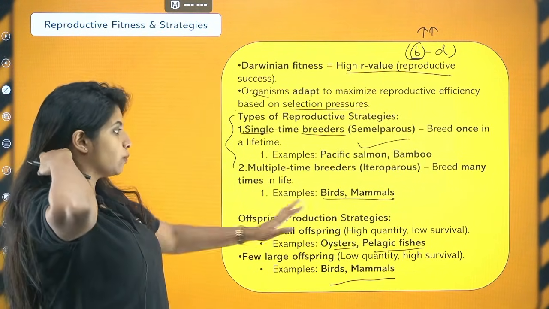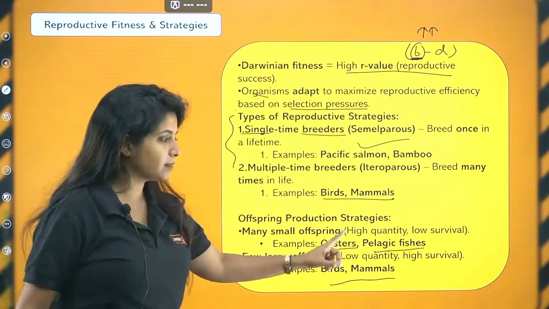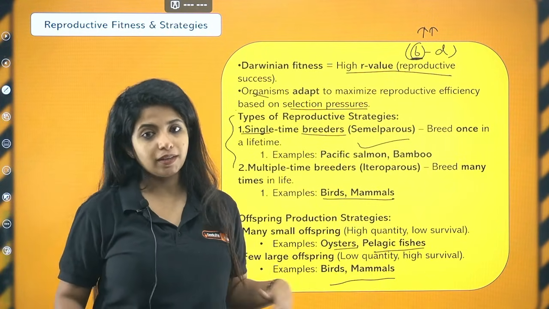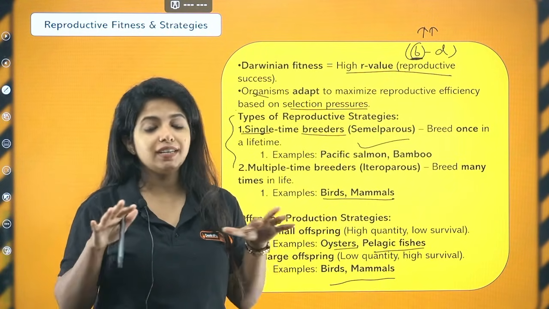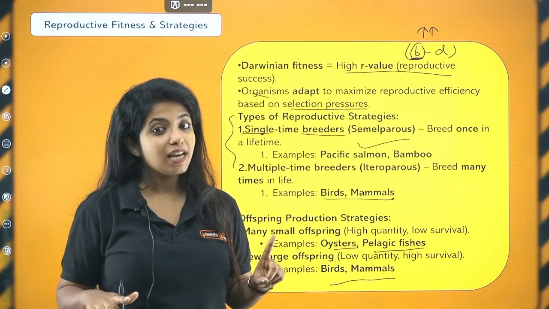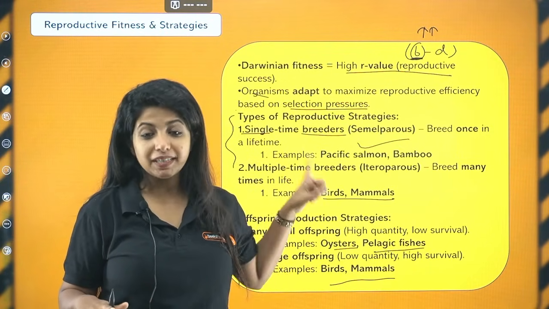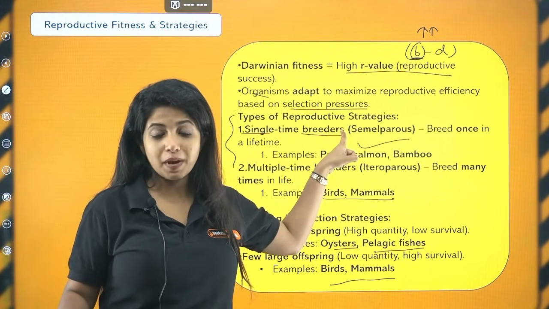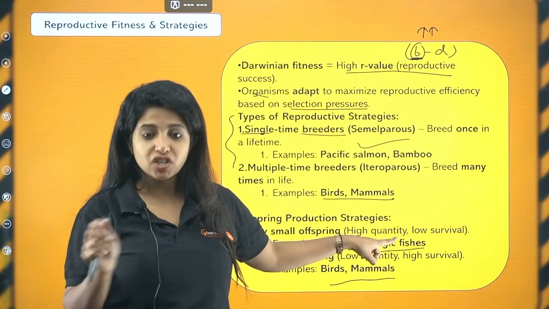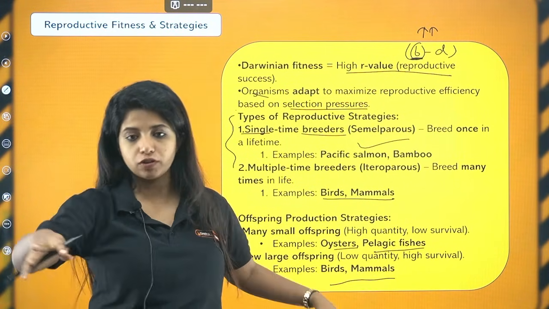Okay. So offspring production strategies, many small offspring. In that particular case, what is going to happen? The quantity is going to be high, but the survival rate is going to be less. Oysters and pelagic fishes, not Pacific salmon. Don't get confused between Pacific salmon and pelagic fishes. Pelagic is an area; basically I'm talking about the open ocean fishes out there.